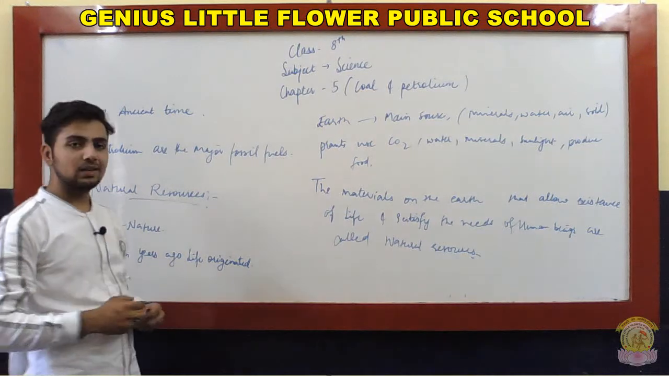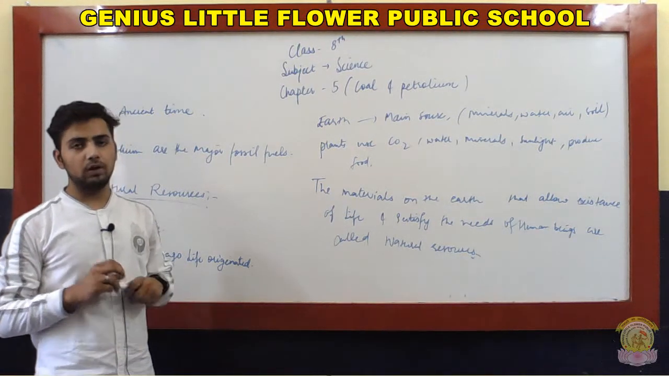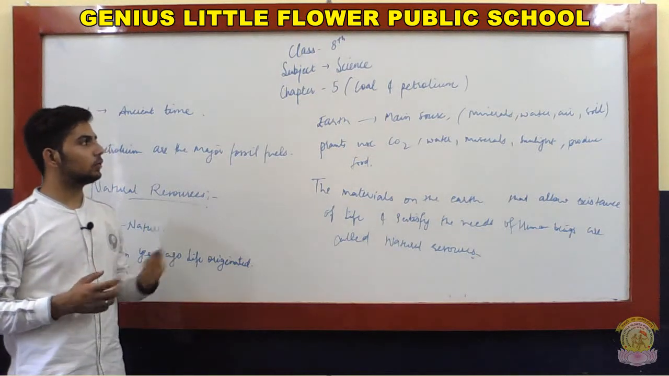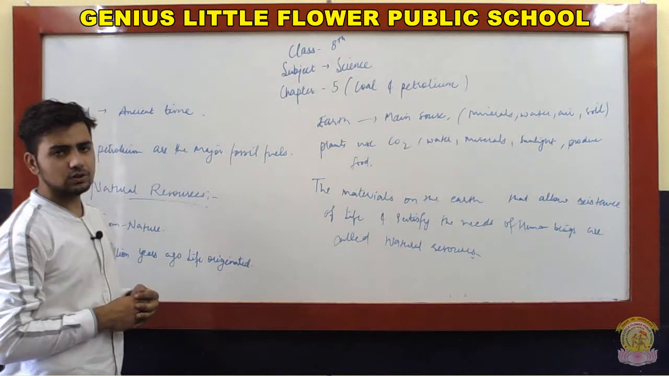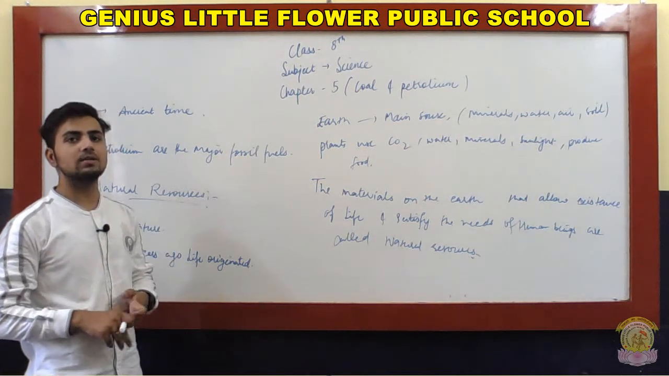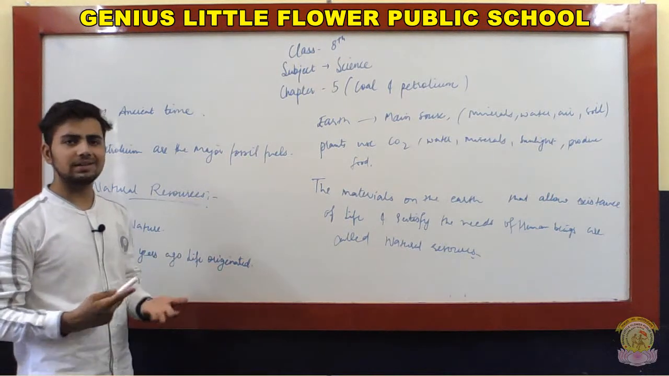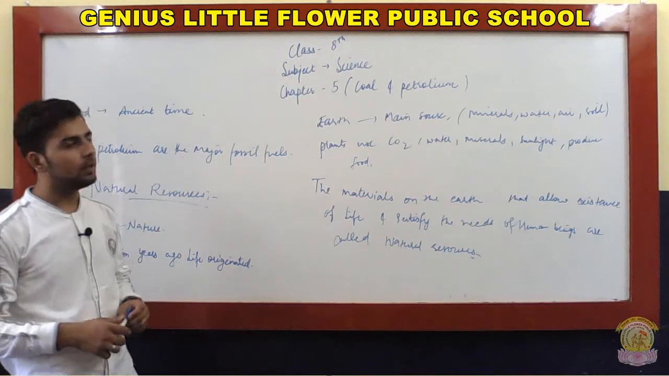So hello class 8th, we are going to consider science chapter 5, which is Coal and Petroleum. Generally this chapter is related to our energy sources. Coal and petroleum are the major energy sources. Electricity is produced by coal, and petroleum is used for many things like kerosene, petrol, diesel. Many more things are derived from petroleum.